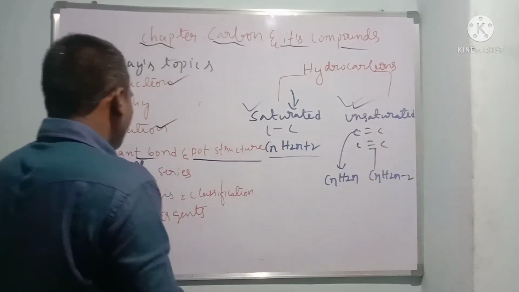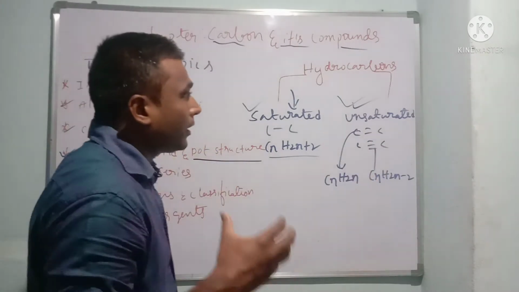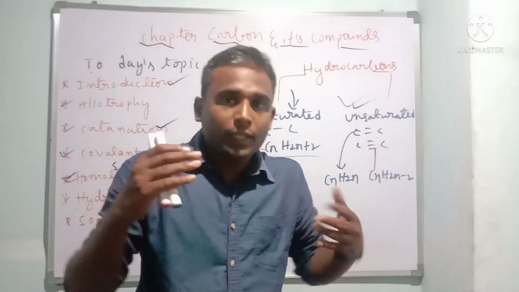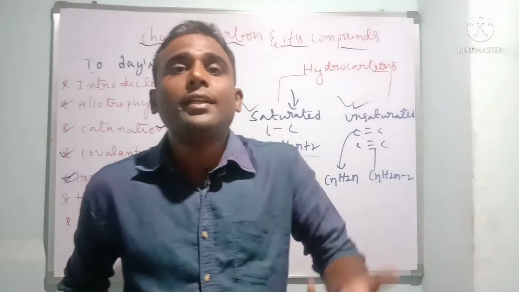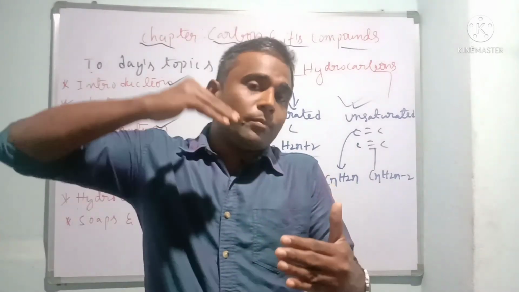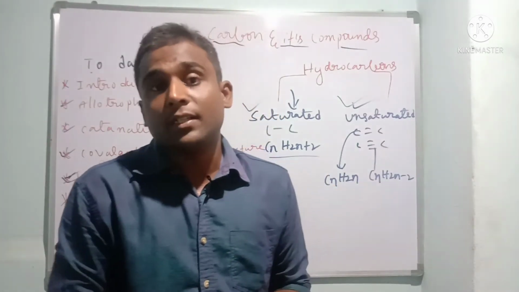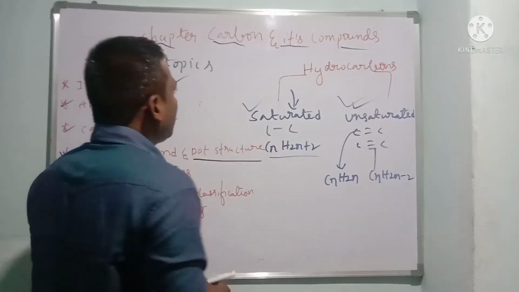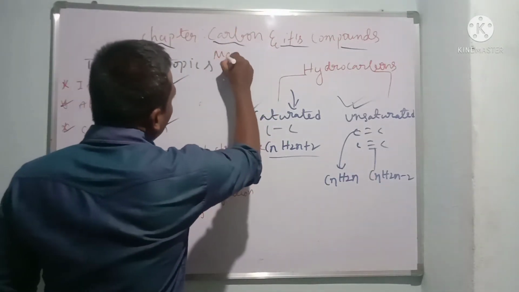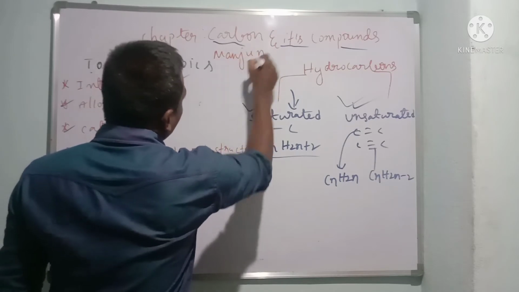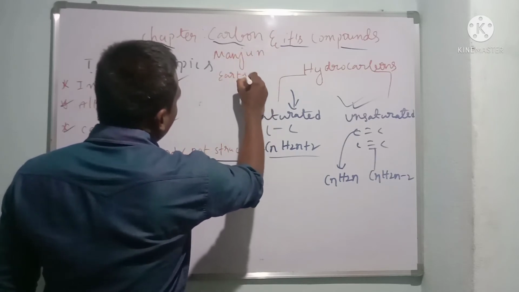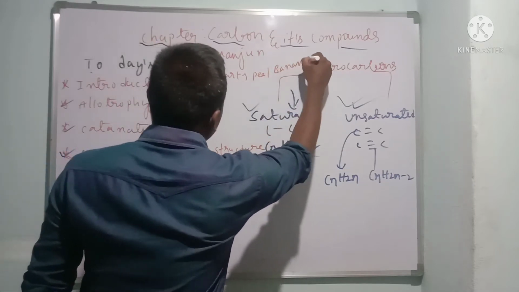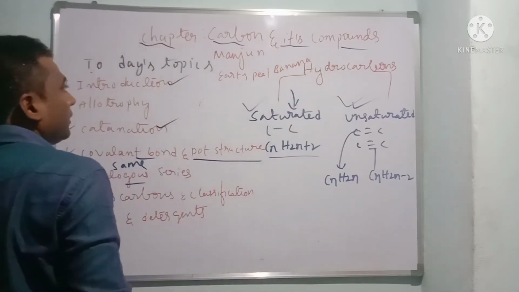Before that, we should remember the carbon names, 1, 2, 3, 4 and so on, based on nomenclature. Based on the number of carbons we can name the compound. I can give a small code, please write it down, children: Manju eats peel banana.